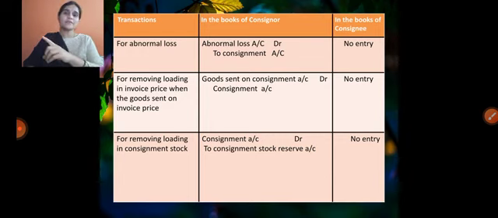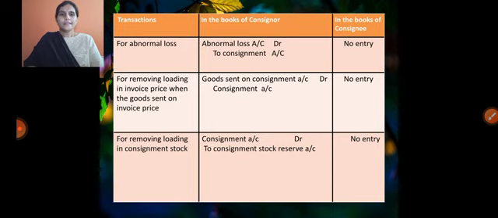Then that 5,000 rupees excess, we need to show on the credit side of the consignment account by writing goods sent on consignment account debit to consignment account. So that is affected by goods sent on consignment. Within the bracket we need to mention loading of 5,000 rupees. This is in case of invoice price which is there in the problem.